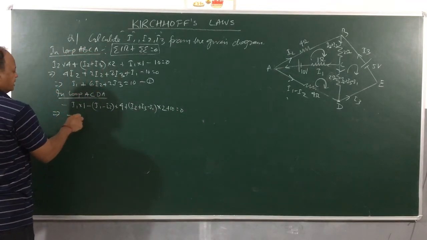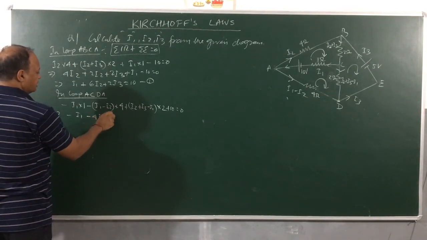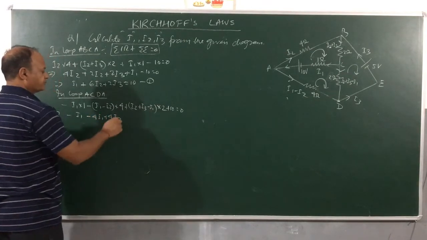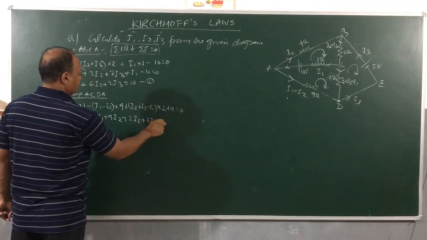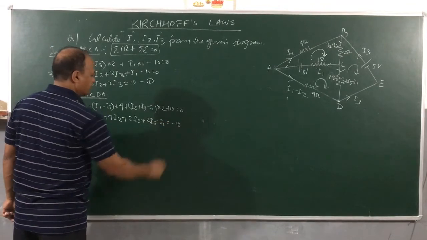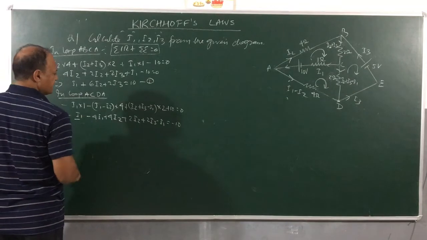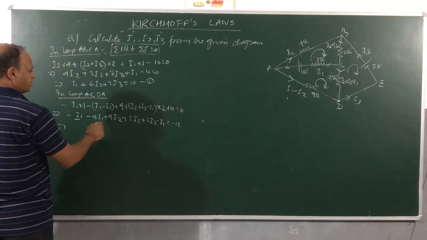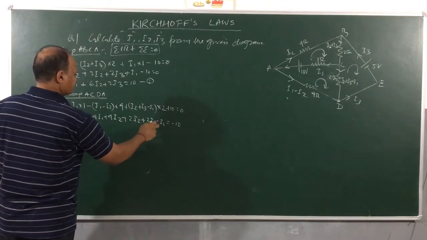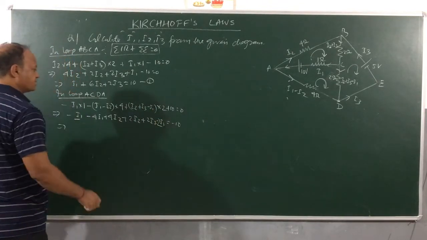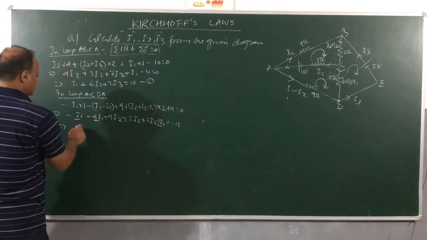So what do you get here? Minus I1 minus 4I1 plus 4I2 plus 2I2 plus 2I3 minus 2I1 is equal to minus 10, right? Now we simplify. Minus I1, minus 4I1, minus 2I1 is minus 7I1.